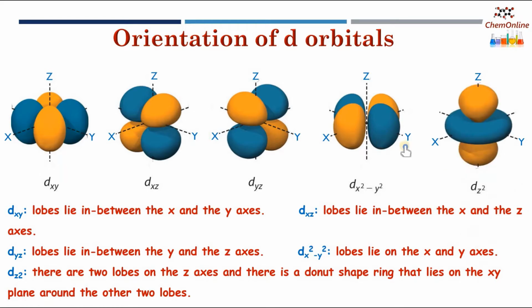And the last one is dz square. Here there are 2 lobes on the z axis, and there is a donut shaped ring that lies on the xy plane around the other 2 lobes. So these are the 5 d orbitals which remain degenerate in a free metal ion.